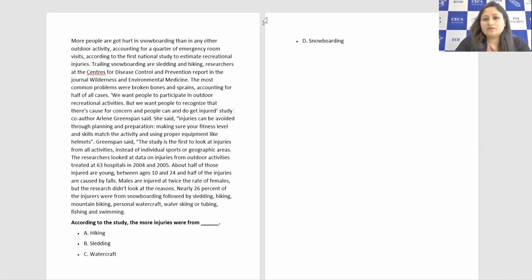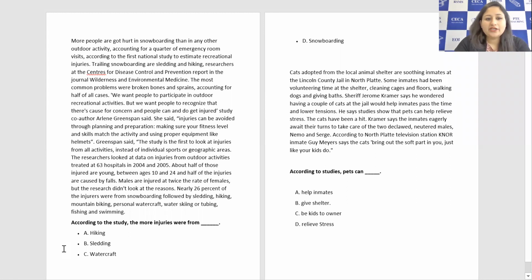Okay, so as per the question number one, the answer to that is, here you see, according to the study, they were asking where the more injuries were from, so where the people are getting more injuries out of the four activities they have mentioned here. As I told you, you have to go after these particular activities. So looking into hiking, let's see where they are talking about it. So trailing, snowboarding, sledding, and hiking. That's the options they are giving.